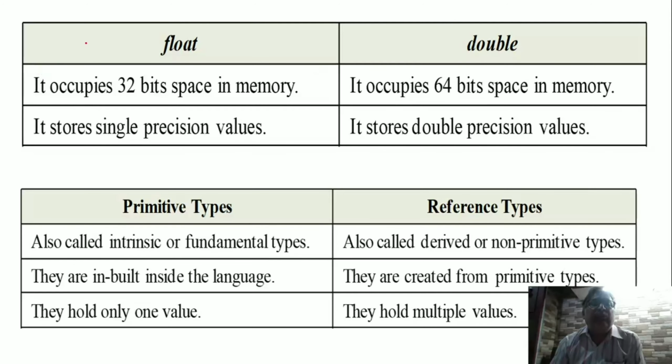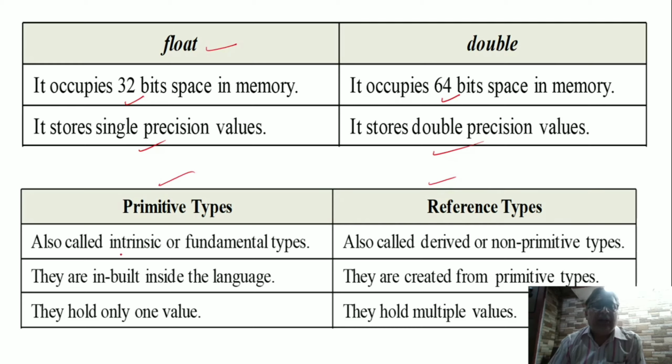Now, there are some questions based on the things which we have learned till now. A float type variable occupies 32 bits, and a double type value 64 bits. Float is single precision and double is double precision.